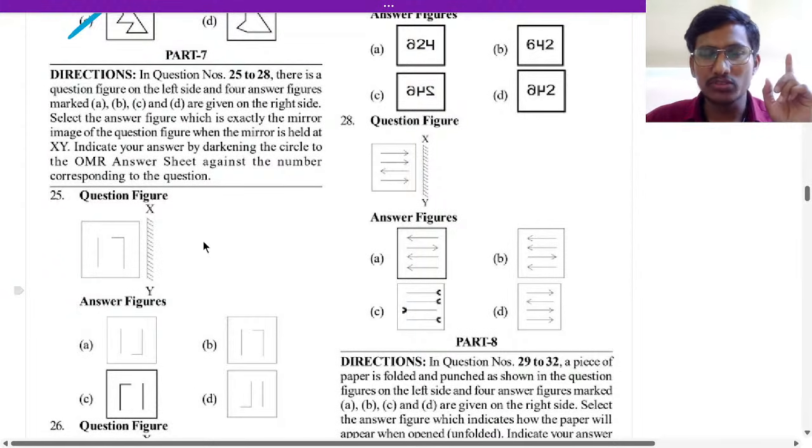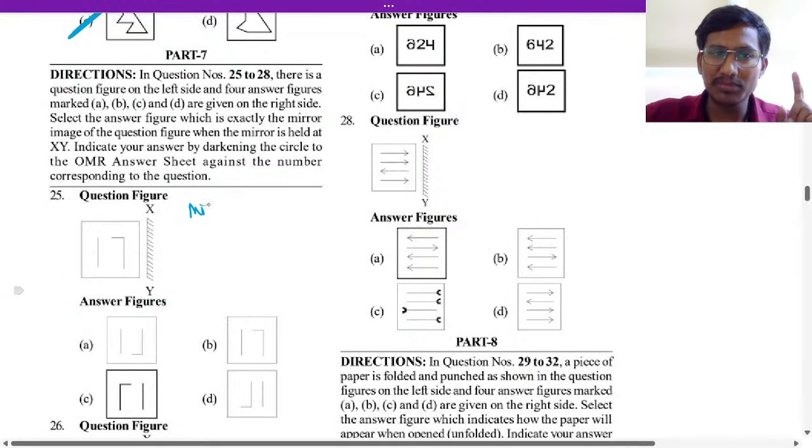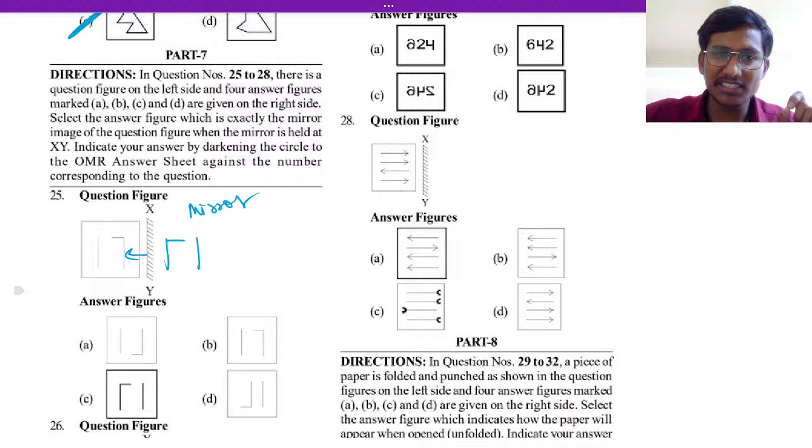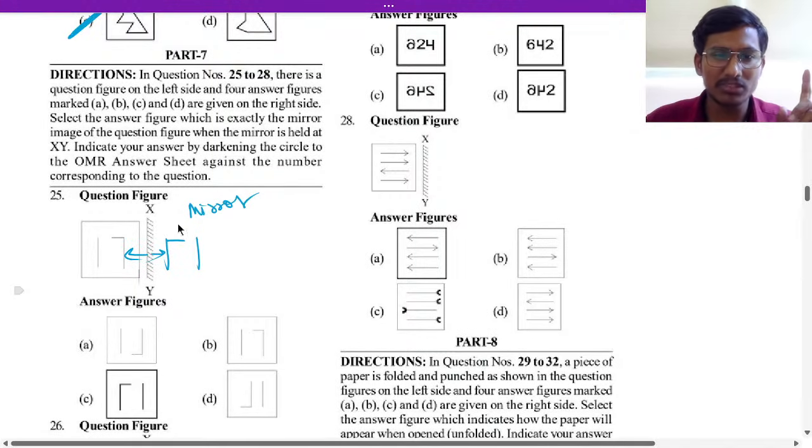Now next, part 25 is mirror image. Mirror image, what will be the answer here? This will look like this and one line, right? So that will be the mirror image. Here this is near, this is how the mirror image will be formed.